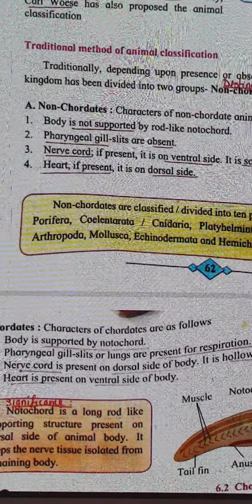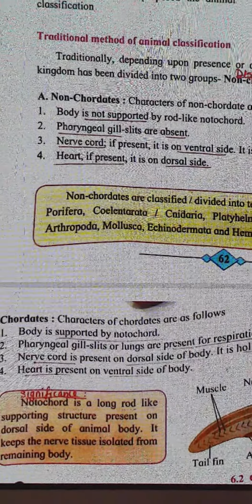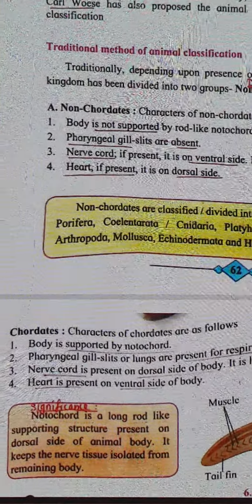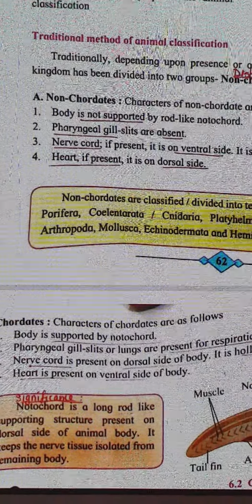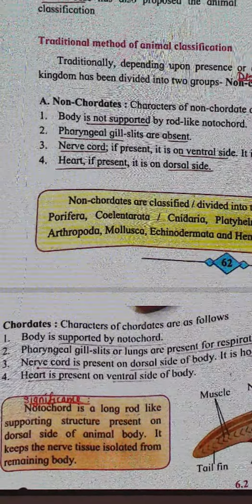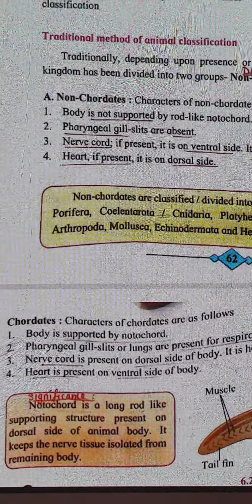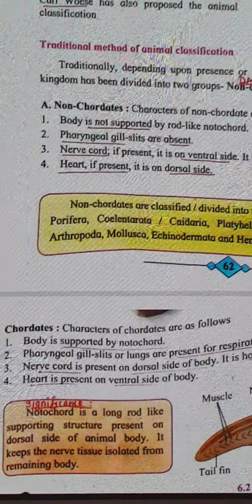Now heart. If you talk about non-chordates, their heart, if present, now it's not necessary that they have a heart. If they do have a heart, it is on the dorsal side, on the back side. It is opposite in our case, you know, it is on the ventral side. So the heart is present on the ventral side of the body.